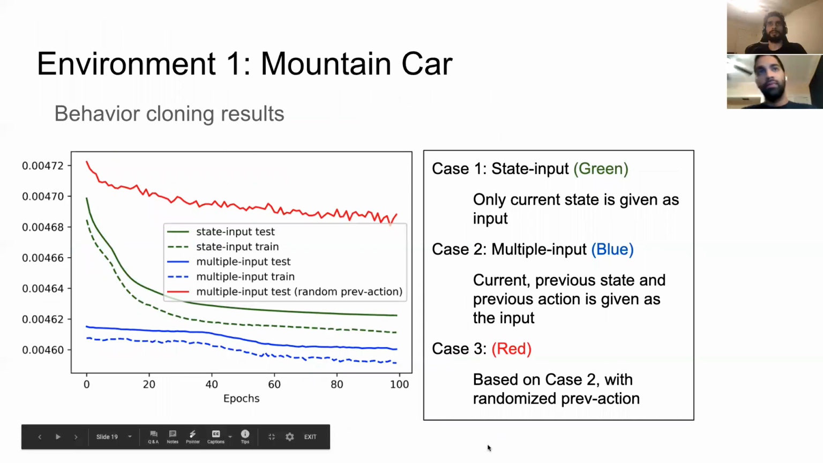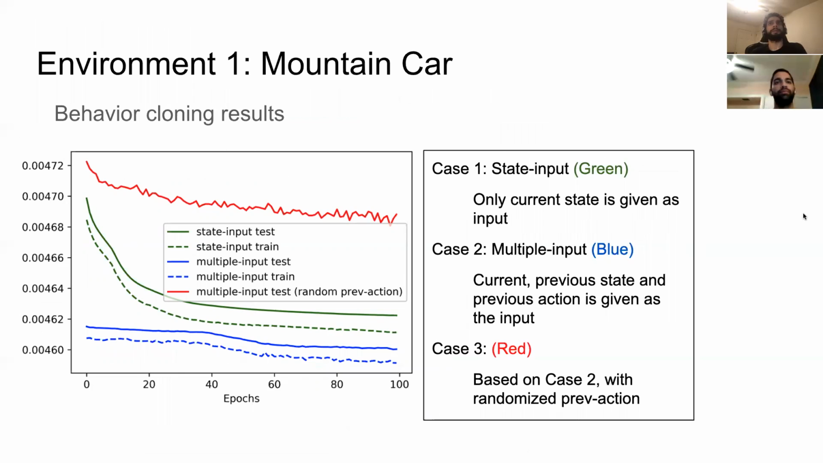So now let's talk about the results. The first environment that we ran this behavior cloning method on was the mountain car one. Following is the loss with the epochs, as the number of epochs increases and we train the model over and over again. The green one is the state input, where we only have the current state as the input and we are trying to predict what action should be performed. And we see that the loss is the least in the case of the multiple inputs, when we have the present state, the previous state, and the previous actions.